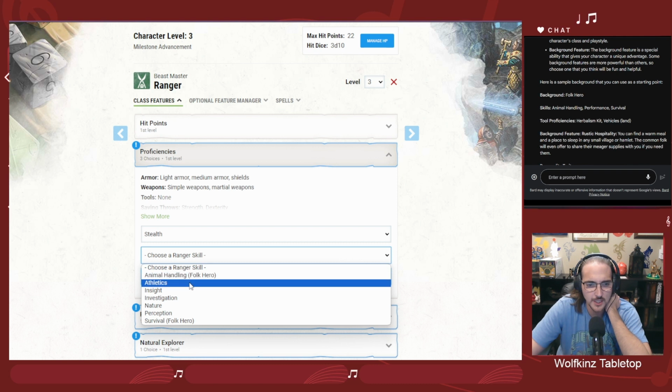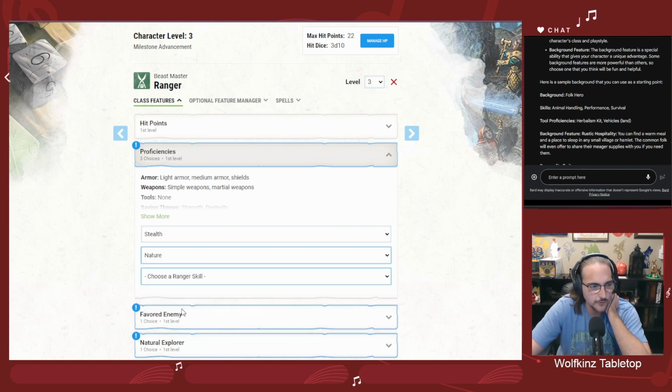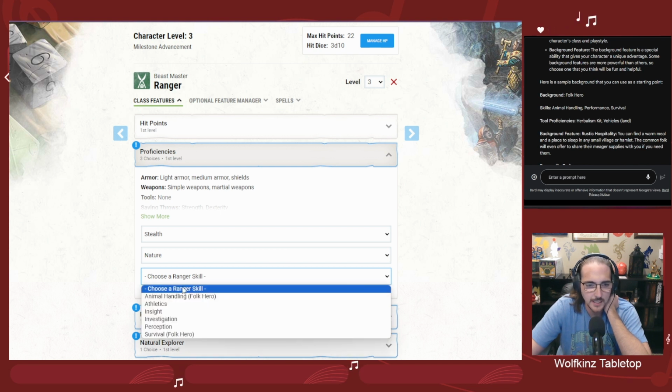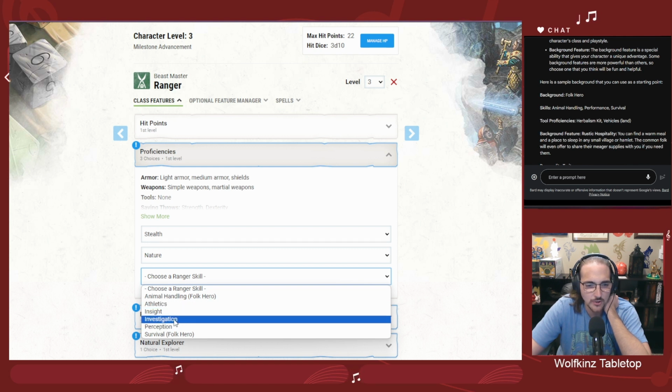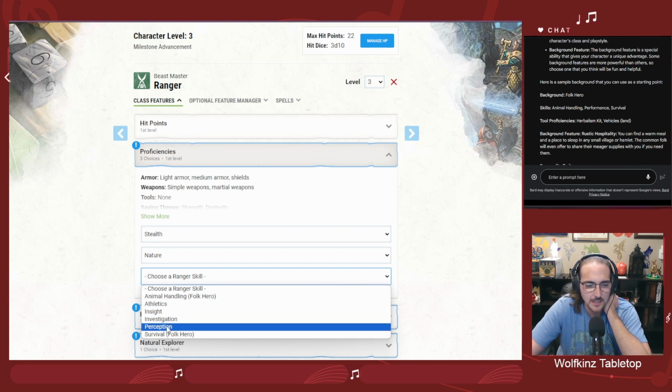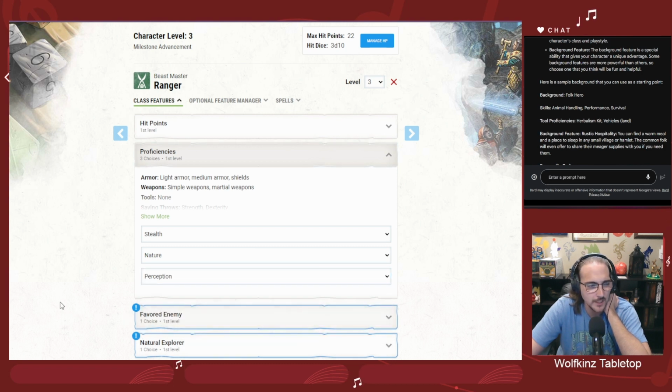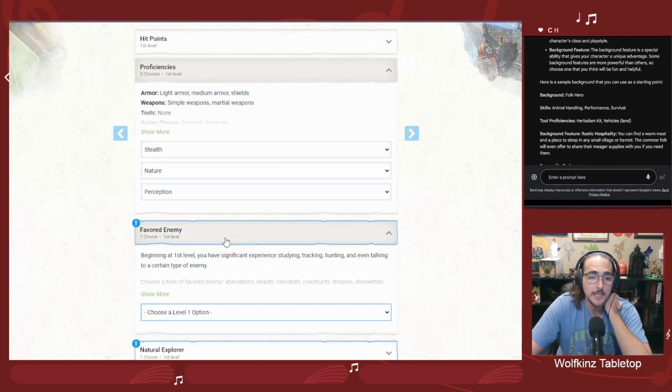Let's see what else. Do we think that she would be good at nature for sure? I believe. And then perception's always a really good one to have. And I think that it's probably better for her than athletics. When I think of rangers, I always think of people that are used to looking out for things, keeping an eye open. So I'm going to go with perception there.